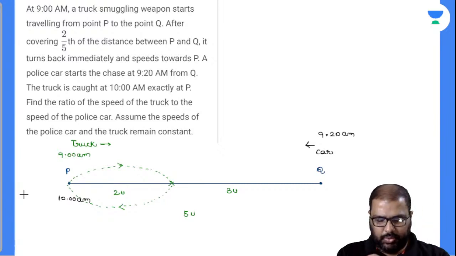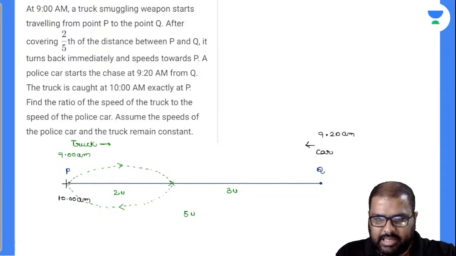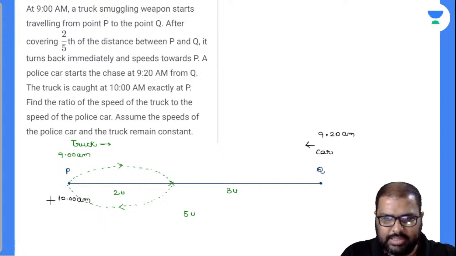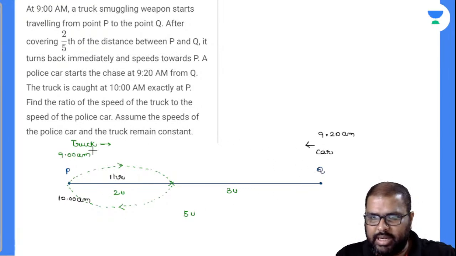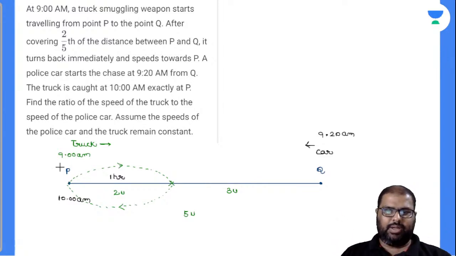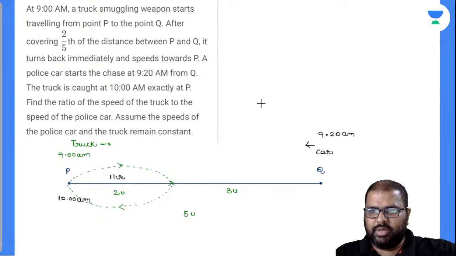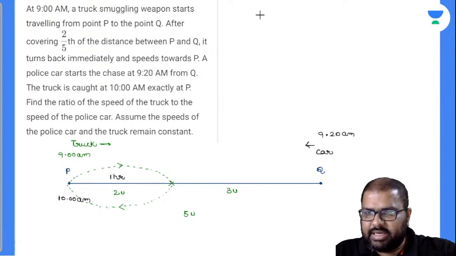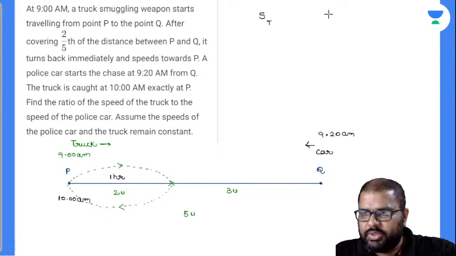Now listen carefully. So the truck started from P, gone to X and came back to P. How much time did it take for this loop? 9 a.m. to 10 a.m. Is it 1 hour? Okay. So the car started at Q and reached P in how many minutes? 40 minutes only. Am I right or wrong? Yes, perfectly. Now you are asked to find out the speed of the truck, ratio to the speed of the police car.